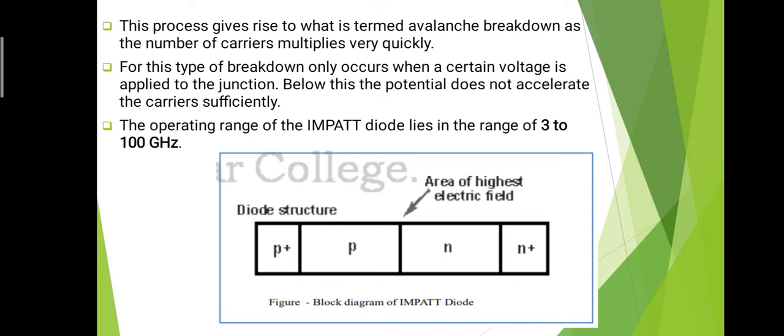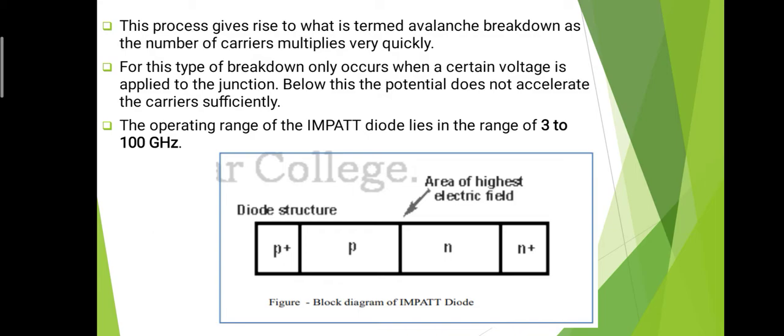Due to the highest electric field there is again an acceleration of the charge carrier. When the acceleration of the charge carrier takes place, then there is a collision of that accelerated charge carrier with the lattice of the crystal, and due to the collision between the lattice of the crystal and the accelerated charge, there is a creation of free carriers, and due to the free carriers the secondary process takes place again.